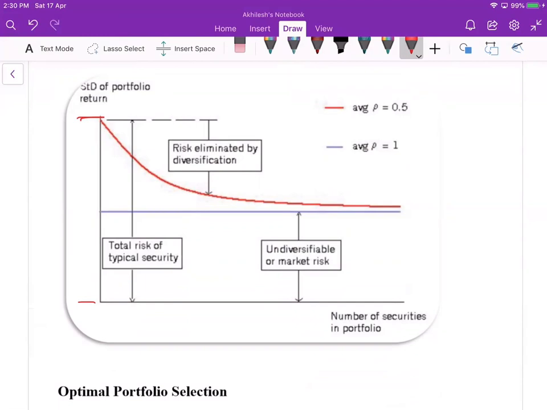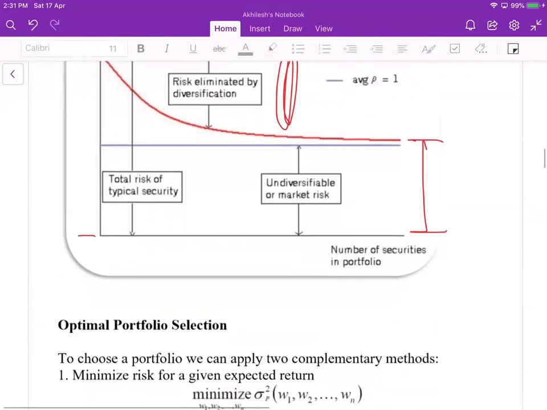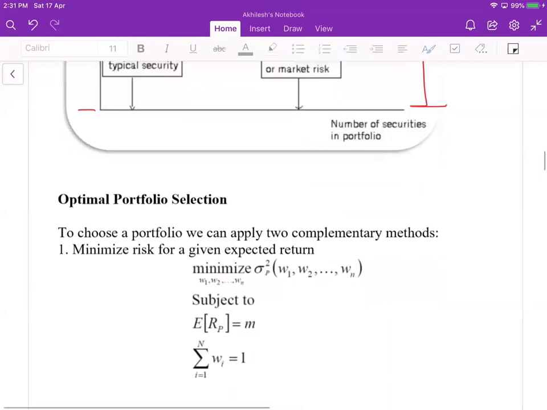But the systematic risk is common to every asset, which will not come down. This is the risk eliminated by diversification. You cannot diversify the systematic risk.